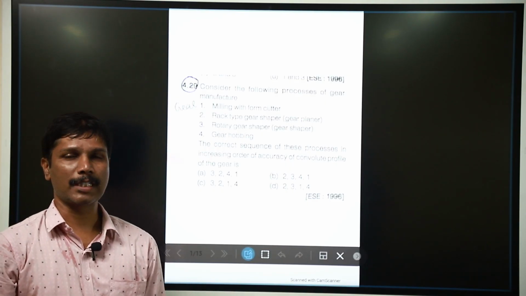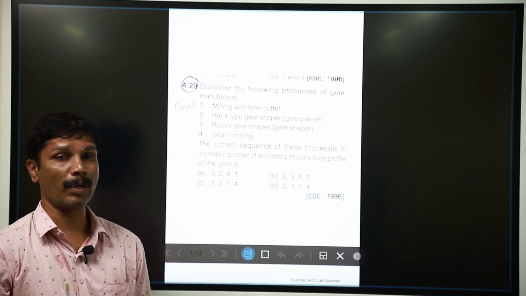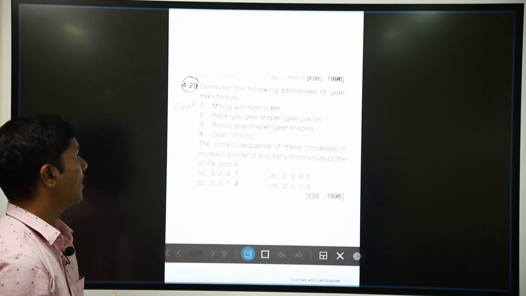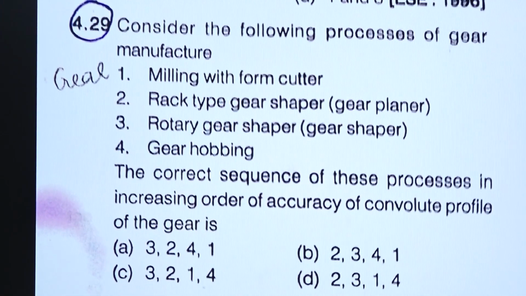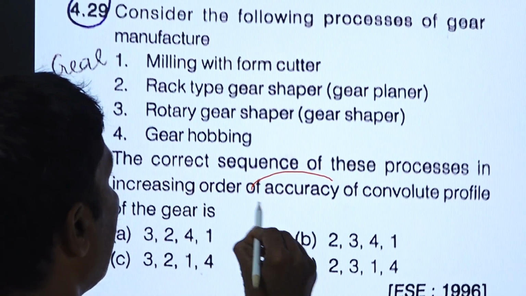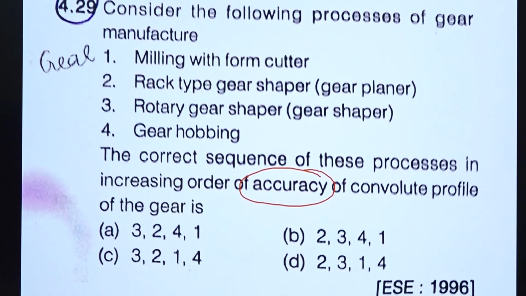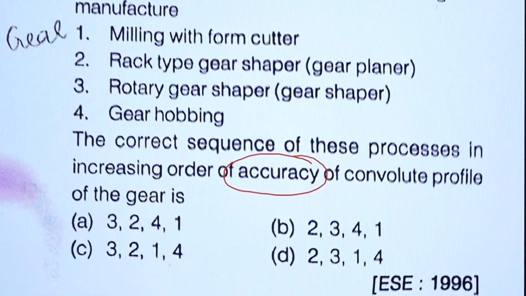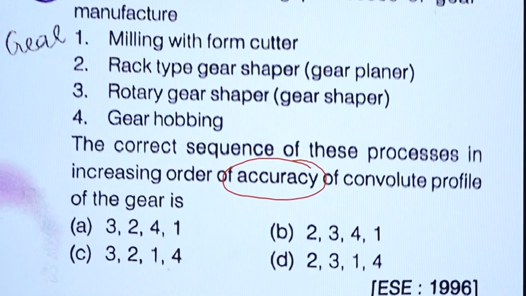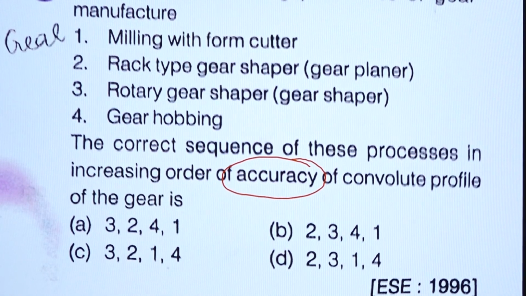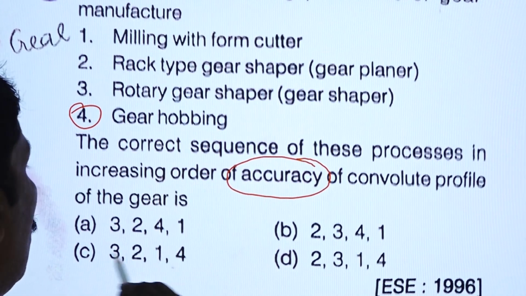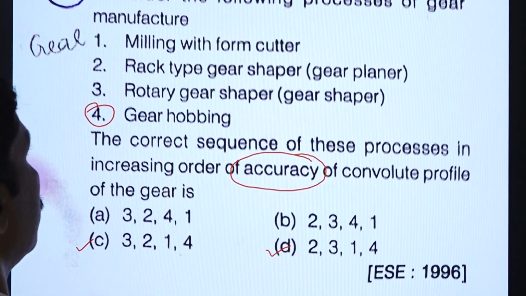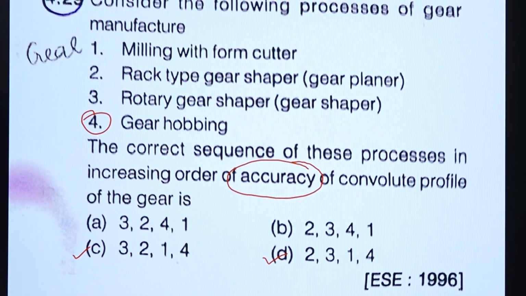Next topic we are going to discuss is gear manufacturing operations. In the question, the accuracy of gear manufacturing is compared. For which one can the maximum accuracy be obtained? The finishing and accuracy can be obtained in gear hobbing. So this is the most accurate.